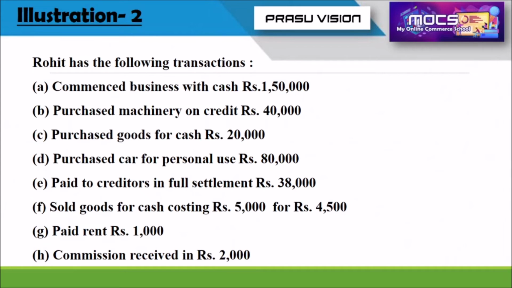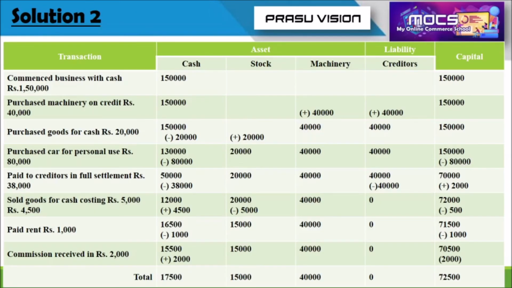So dear students, this time I am not going to give a detailed analysis of each transaction, but I will explain while solving the problem how the two different accounts are coming and what we have to do. So directly we are going to the solution. Here the first transaction is commenced business with cash rupees 1,50,000.